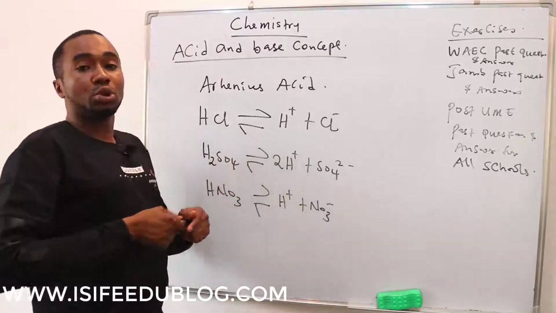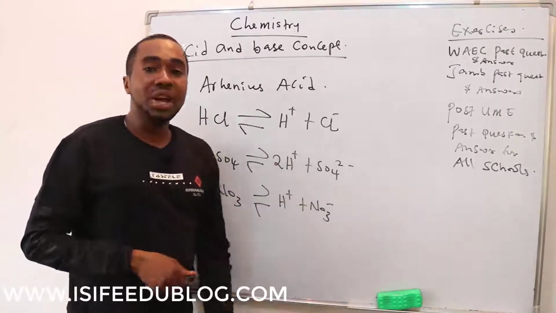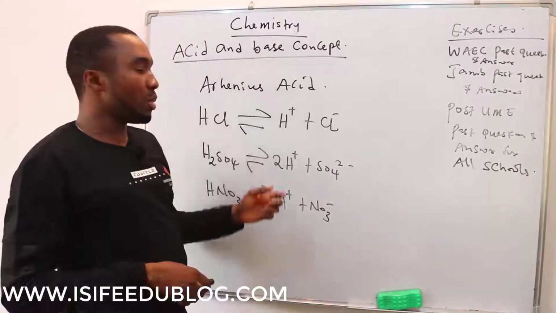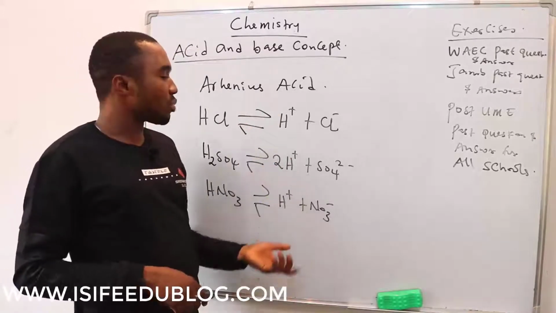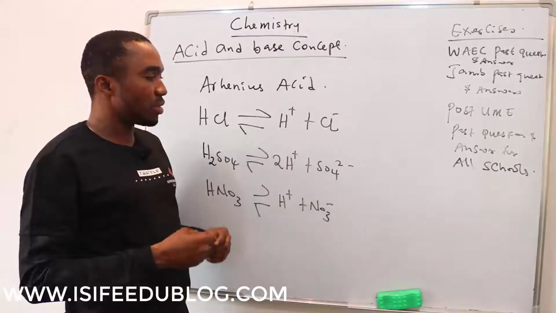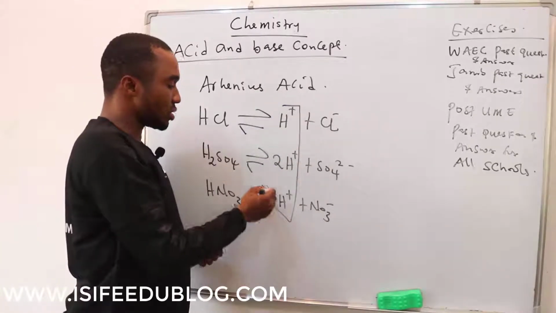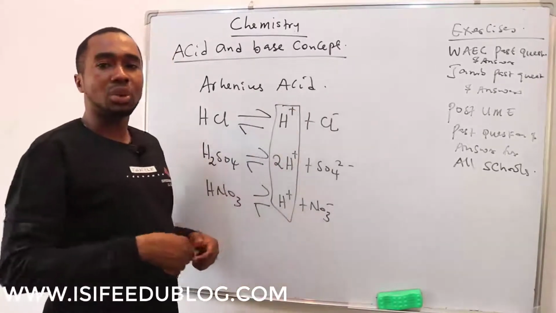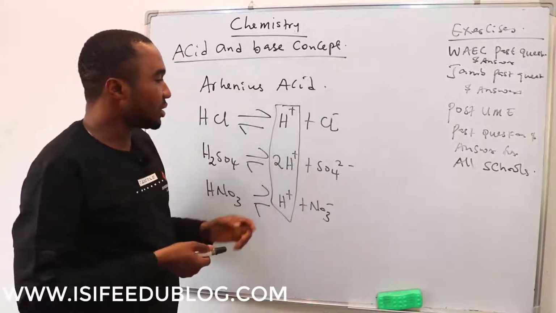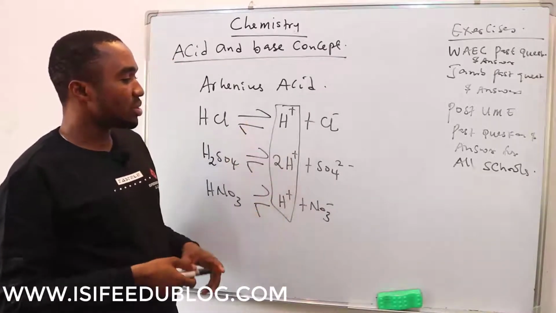So, according to Arrhenius, for anything to be an acid, it should be able to dissociate or ionize in water to produce hydrogen ion. If you look at all these, what they have in common is hydrogen ion, and that is the concept of Arrhenius. He said that acids ionize to produce the hydrogen ion.